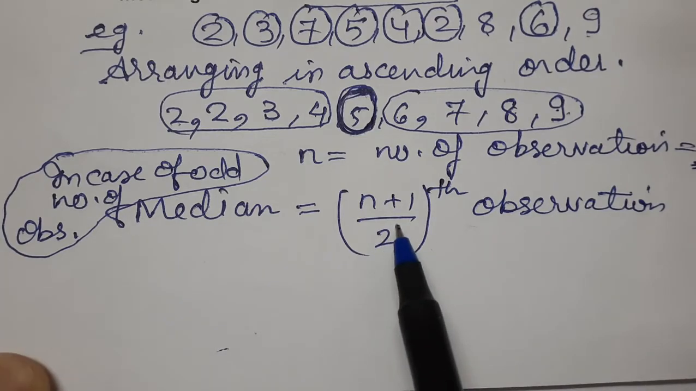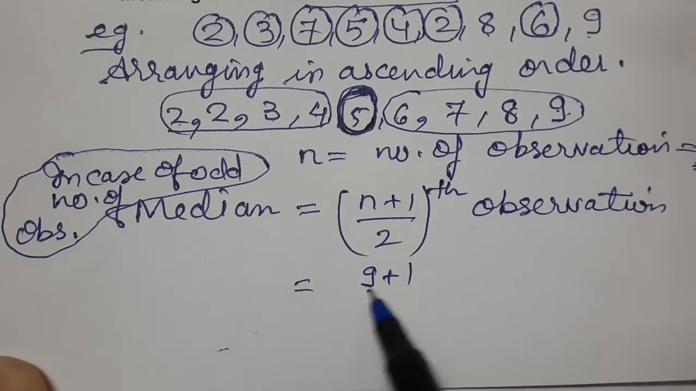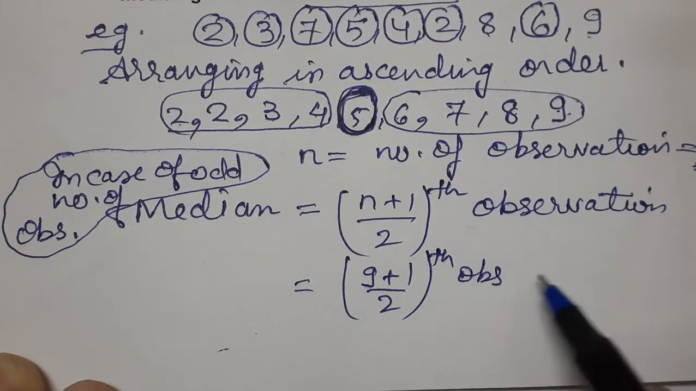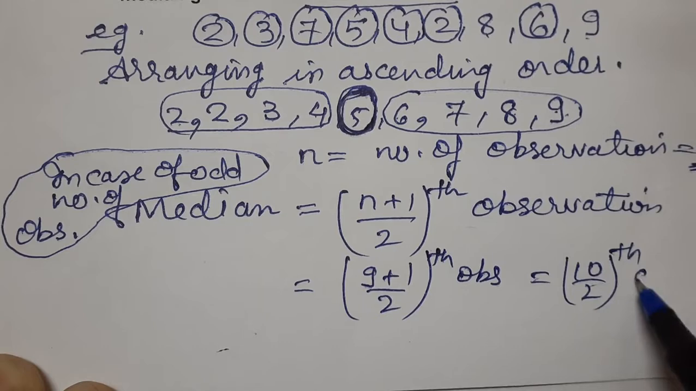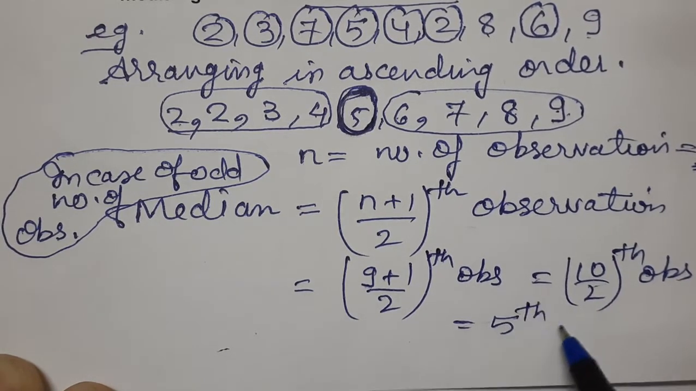Median. N stands for the number of observations. So how many observations are here, children? 9. So let us put the value: 9 plus 1 by 2. 9 plus 1 is 10, 10 by 2. That means the 10 by 2th observation, which is the 5th observation.